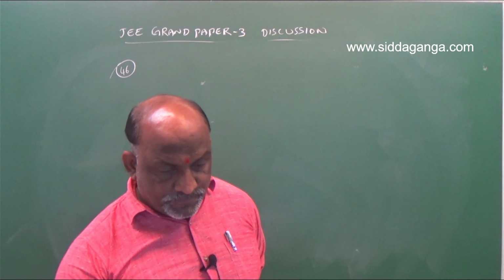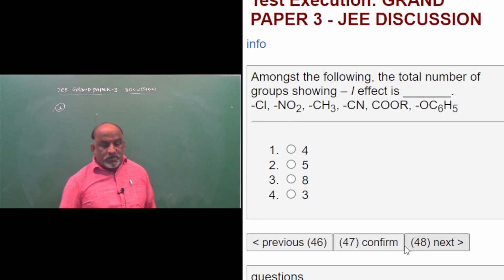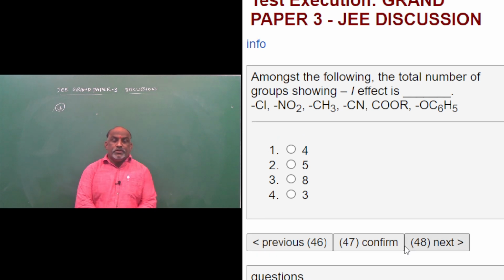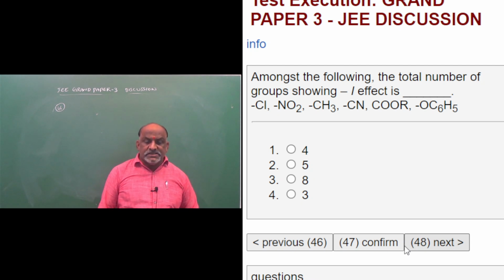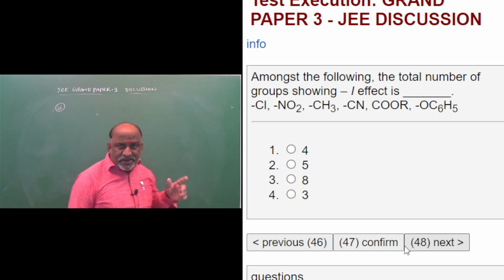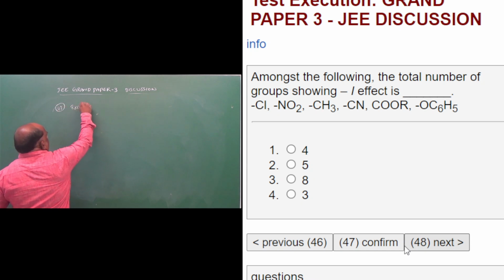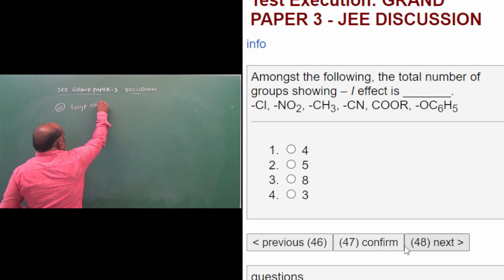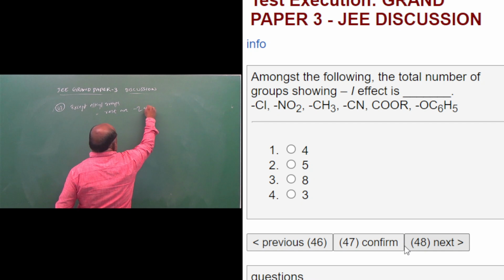Next, 47. Among the following, the total number of groups showing minus I effect: Cl minus I effect, nitro group minus I effect, CH3, CN, COR, OC6H5. So except alkyl groups, the rest are minus I groups.